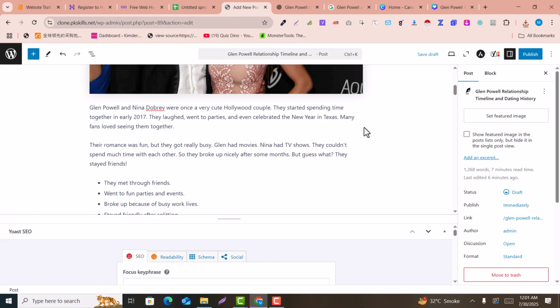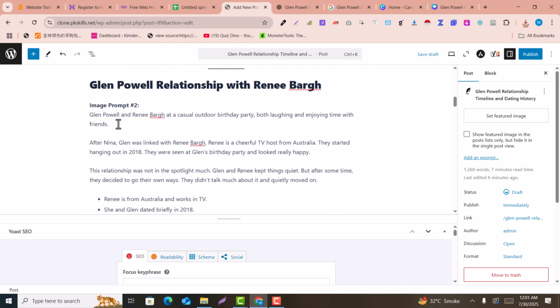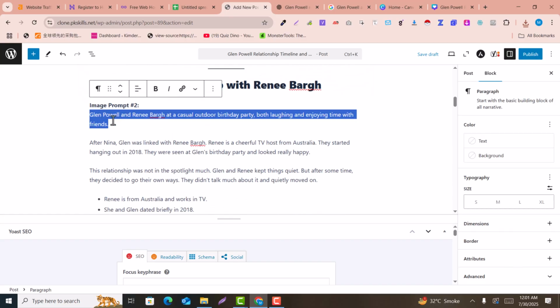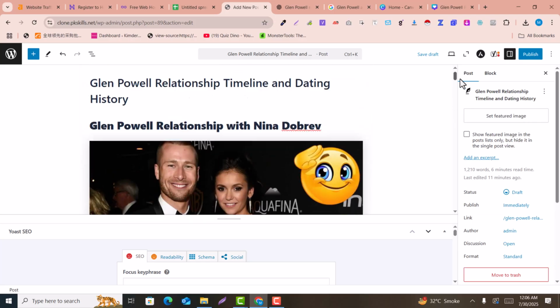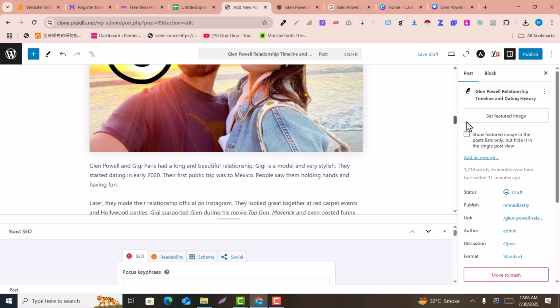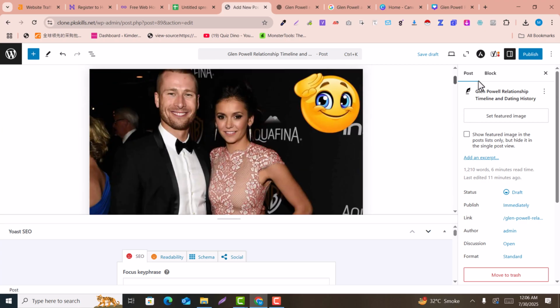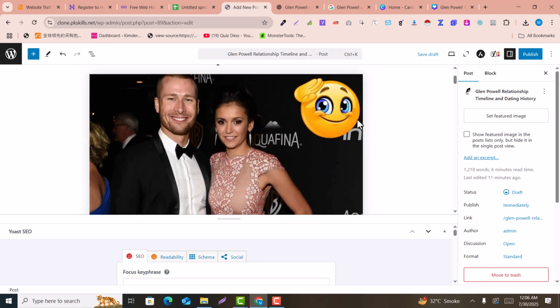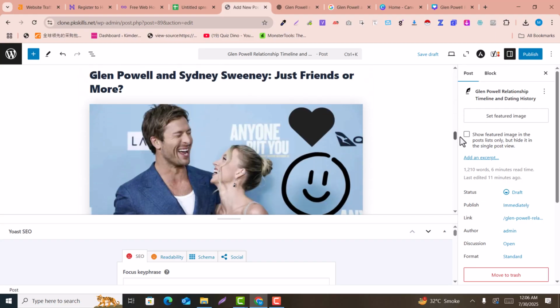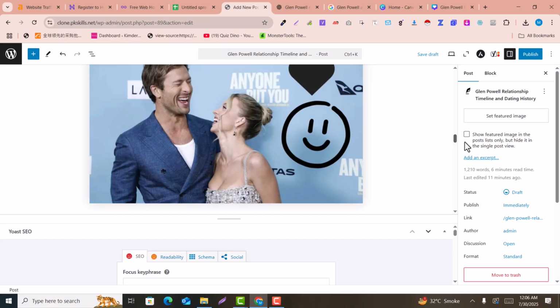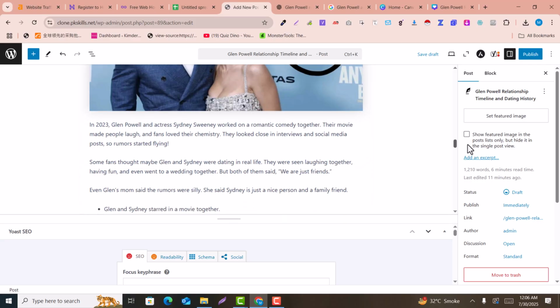Now one by one we need to add the images here. Finally, I have added a few images inside, and you can see these images. I have also added some icons and graphics on these images that will make them copyright free. So now we have copyright free images on our website.